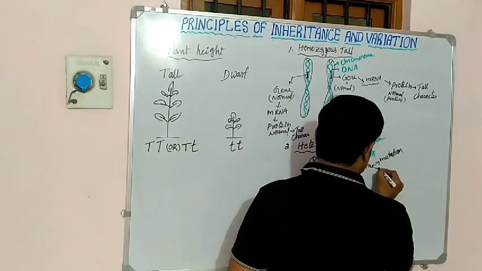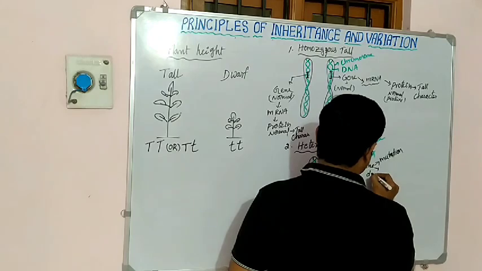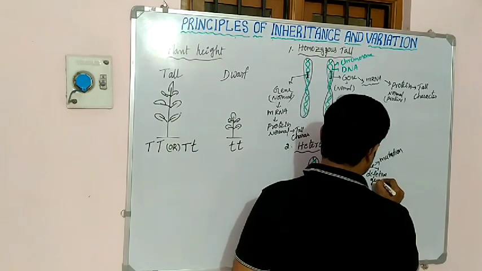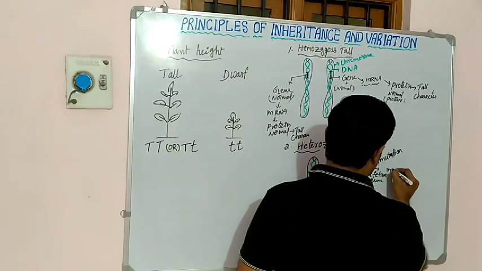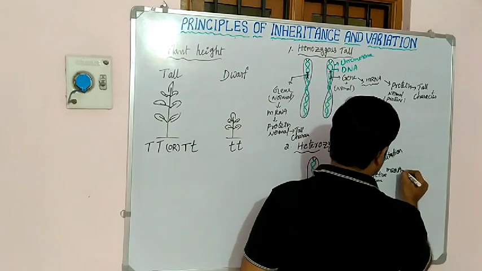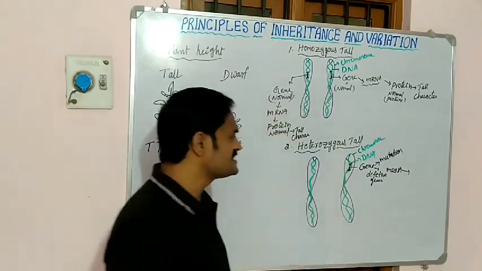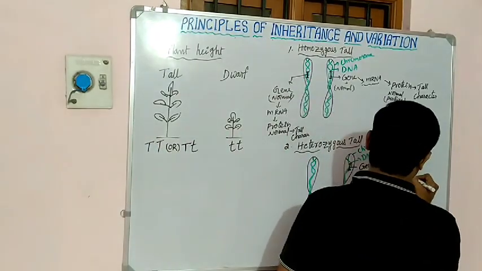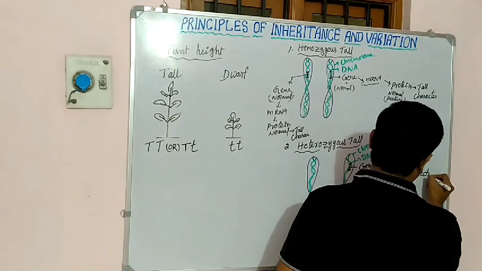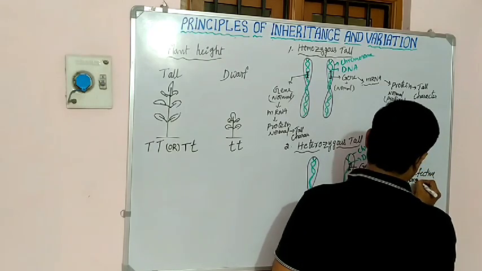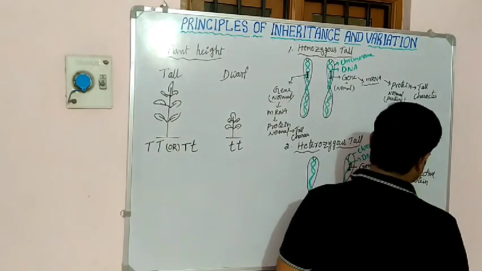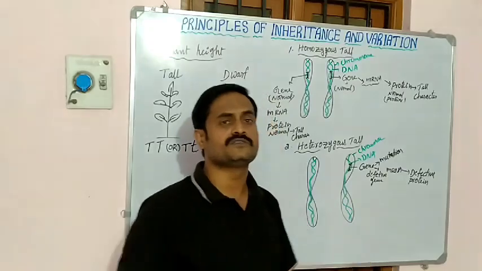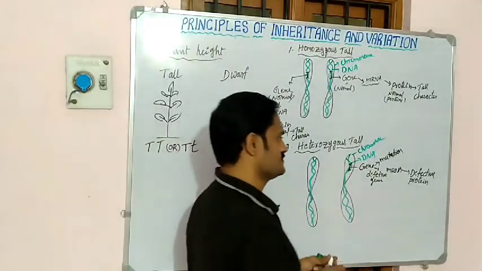The gene is converted into a defective gene. Then it also forms mRNA. Then finally this gene forms the defective protein. This defective protein is responsible for the dwarfness.